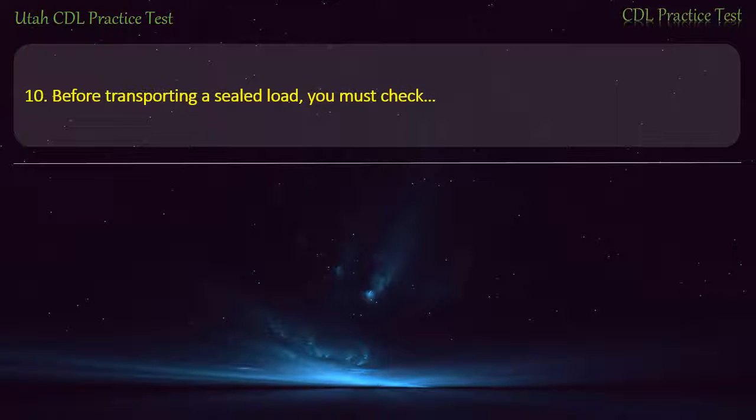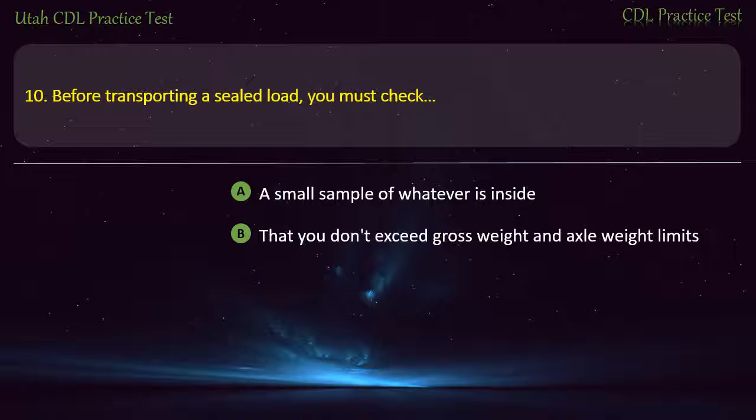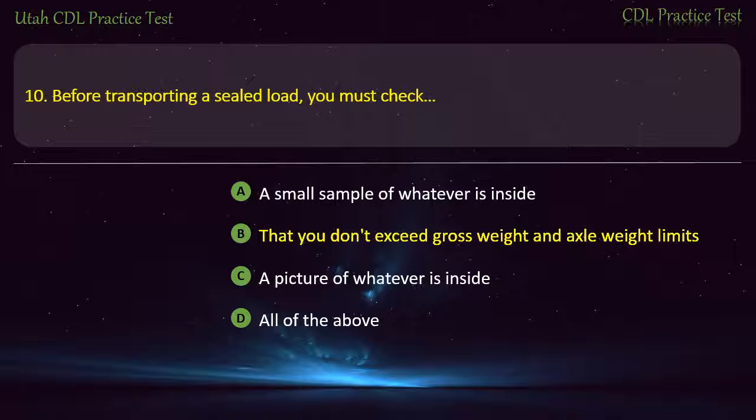Question 10. Before transporting a sealed load, you must check a small sample of whatever is inside, that you don't exceed gross weight and axle weight limits, a picture of whatever is inside, all of the above. Answer. That you don't exceed gross weight and axle weight limits.